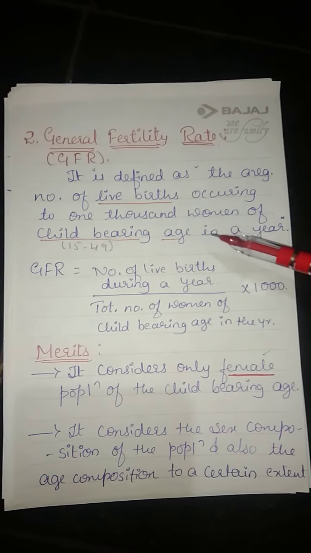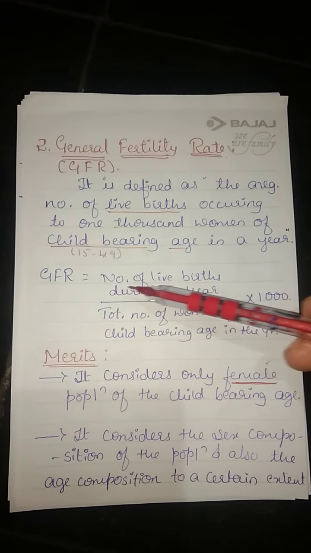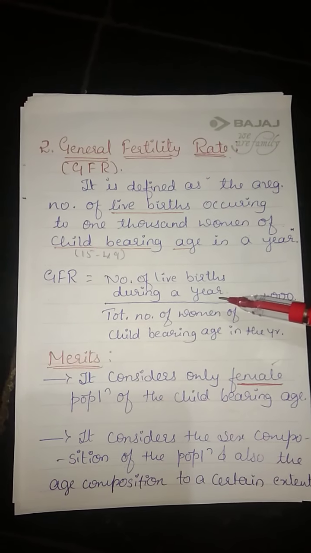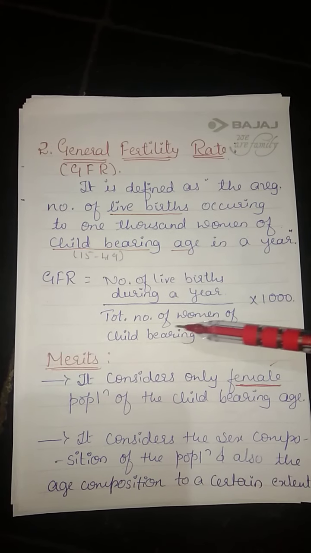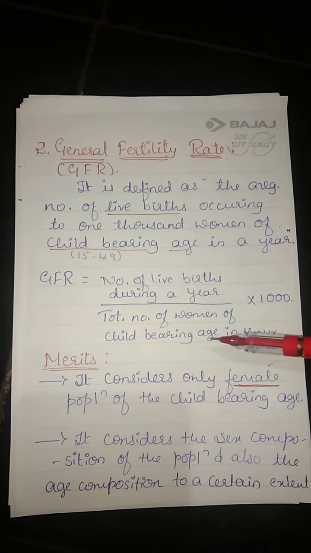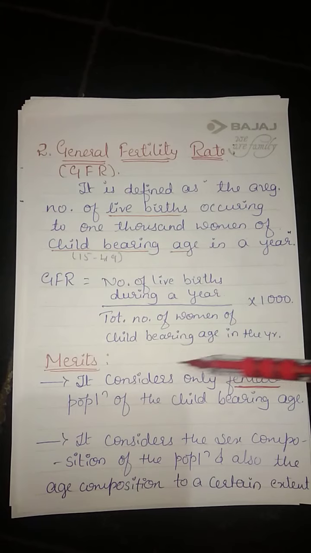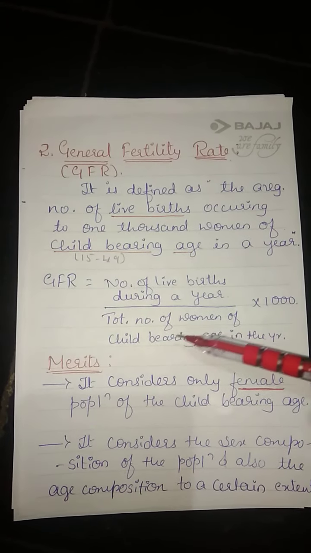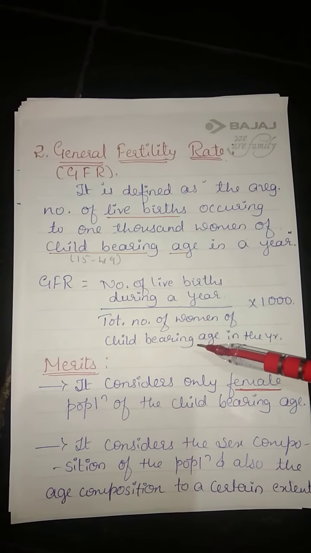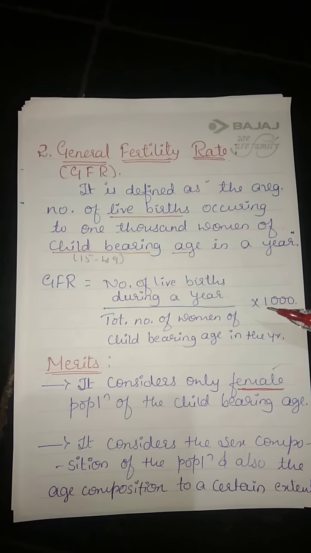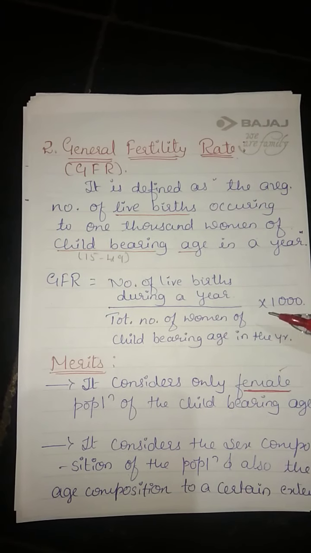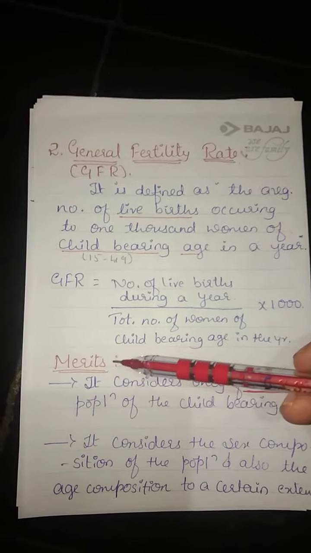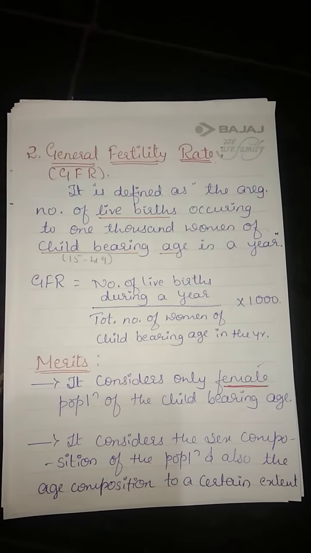And GFR is equal to, what is the formula? Number of live births during the year by total number of women of childbearing age in the year, into 1000. Why 1000? We are calculating per 1000. Okay, so it has some merits as well as demerits.